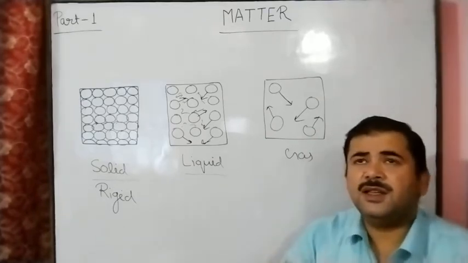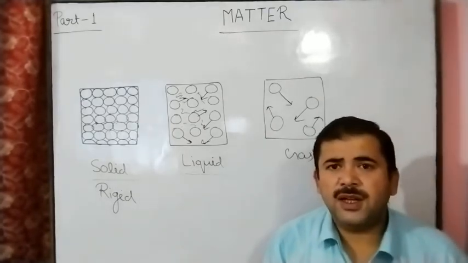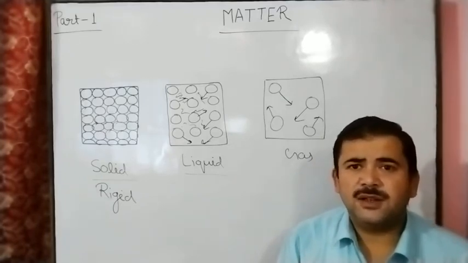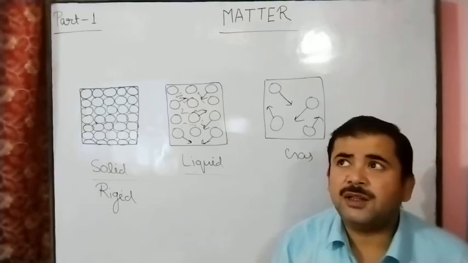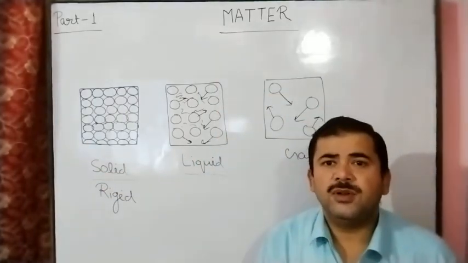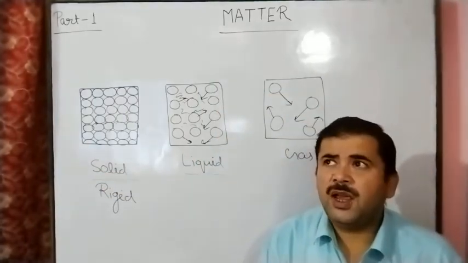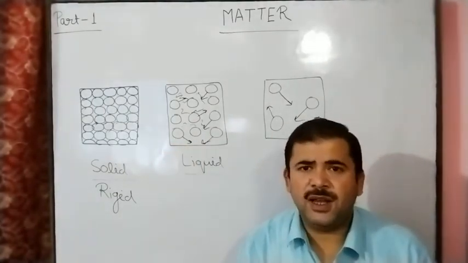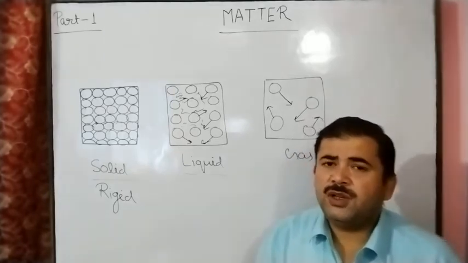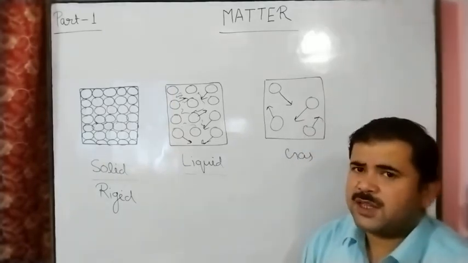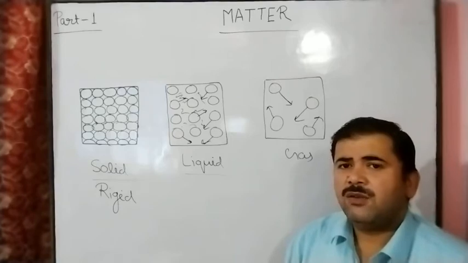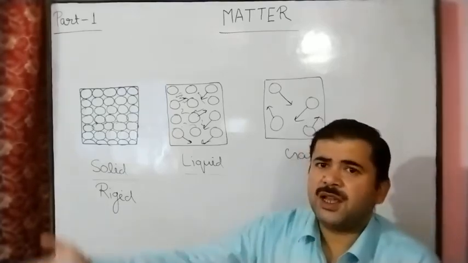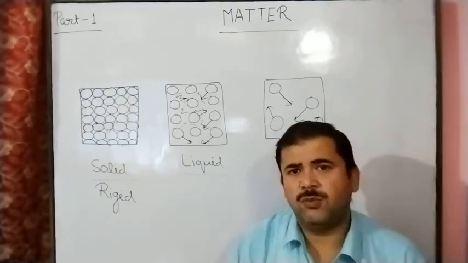Suppose that there is air present here in this room. Air present means it has no fixed shape or size, and this air acquires the full volume of the room. Anywhere you look in the room, gas, air is present. So here there is no fixed shape or size; it acquires the volume of the container, and in this case, the full volume of the room.